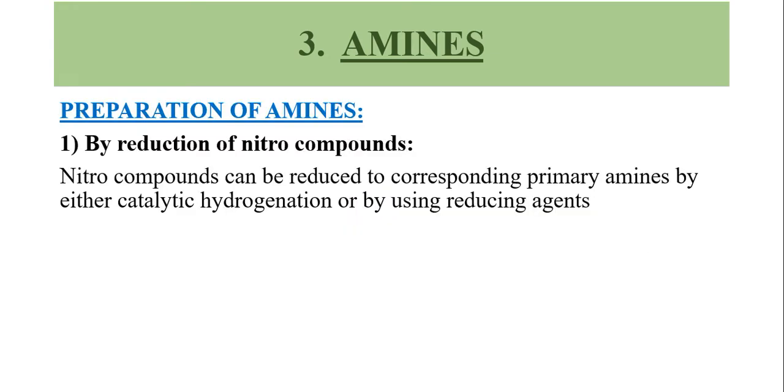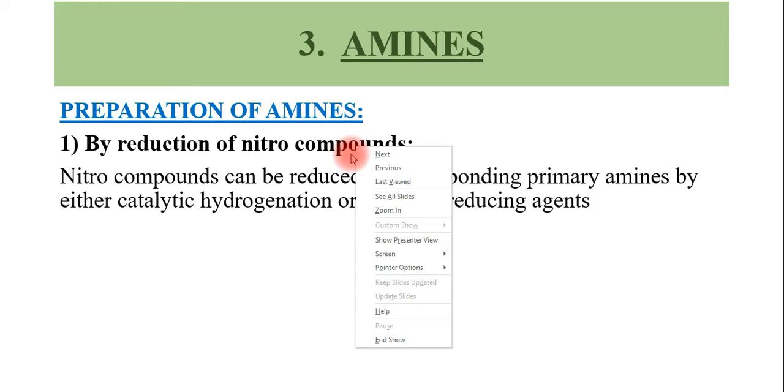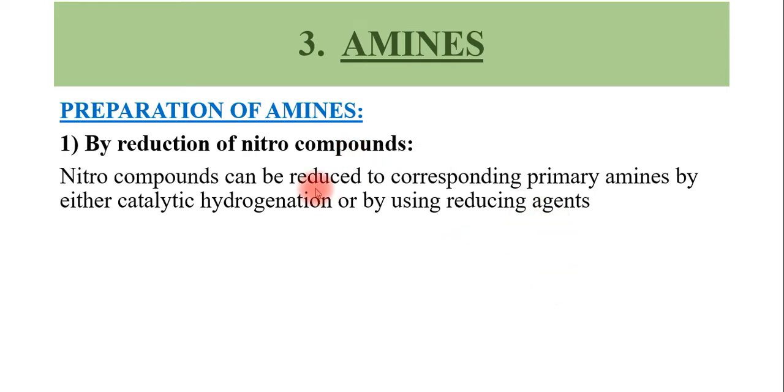And next we are going to discuss the preparation of amines. The first preparation is by reduction of the nitro group, and in this method the nitro group is converted into primary amines. You just note that the nitro group is converted into primary amines and not into secondary and tertiary. So how is it converted? The nitro groups can be converted in two ways, either by catalytic hydrogenation or by using certain reducing agents.